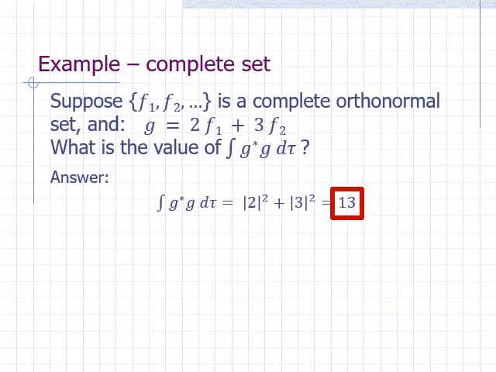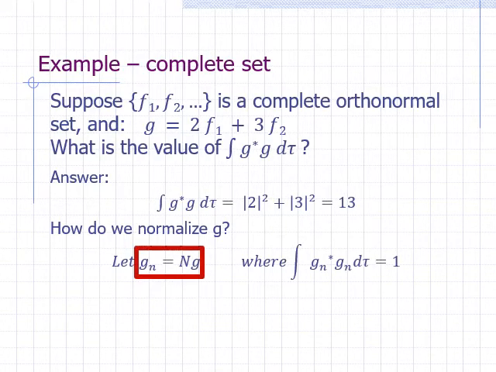Is function g normalized? The answer is no, because the value of the integral of g star g is not equal to 1. Can we normalize g? Yes, it's quite easy. We just multiply it by a normalization constant. Let g sub n be the normalized version of g. Then g sub n is just g times the normalization constant n.